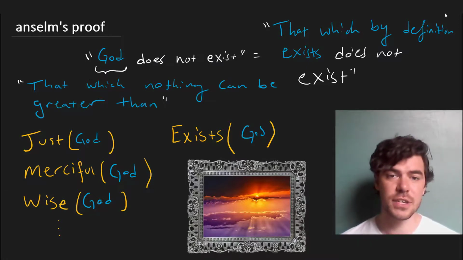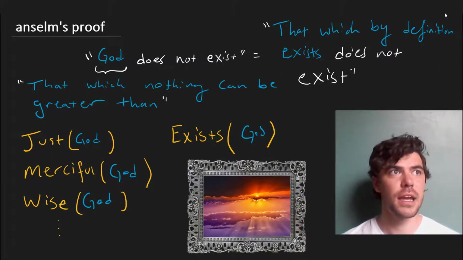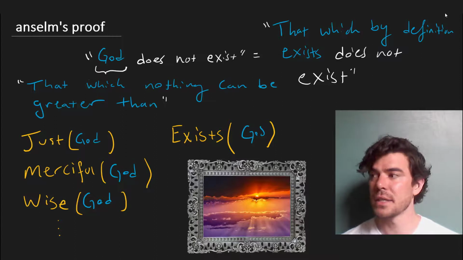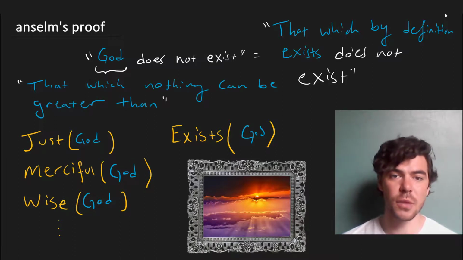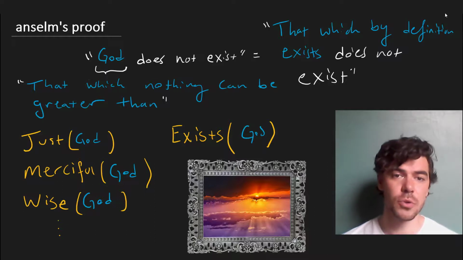So whether or not exists is a predicate is actually a significant matter. Now that's not to say that free logic is compelled to accept the existence of God, or that the existence of God depends on whether or not we think that existence can be picked out by a predicate, the way this proof seems to require.